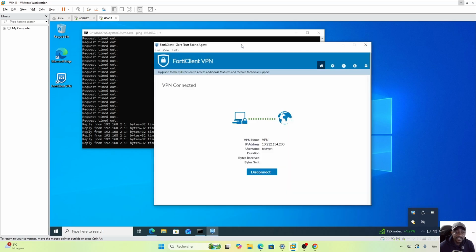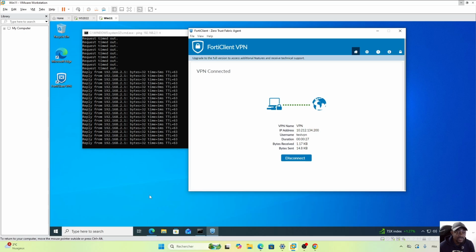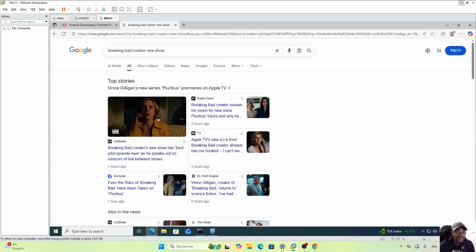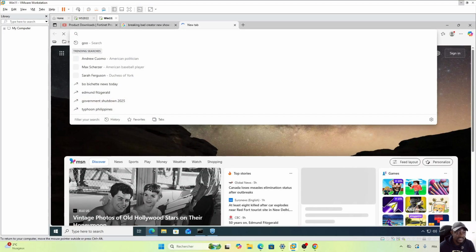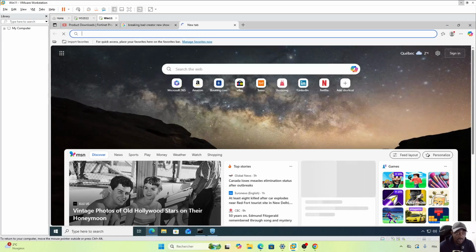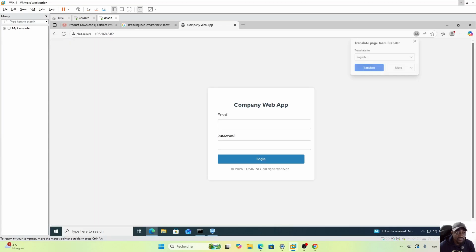If I hit again here to display the FortiGate, we see that we are actually connected to the FortiGate, and we can see that now the ping to the gateway of the remote network is accessible. From here, I think I have a web server on that company network that I can try to access. Under 192.168.2.82. Yeah, so we have access to that remote network.